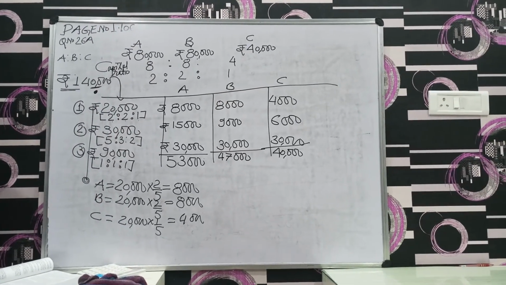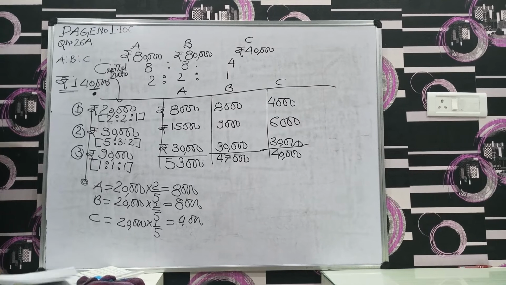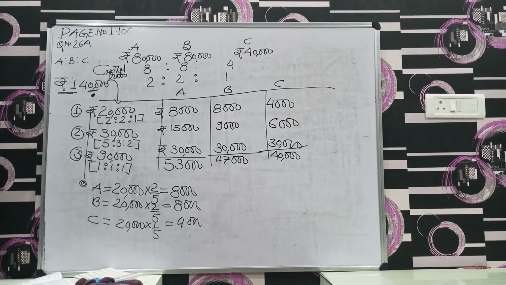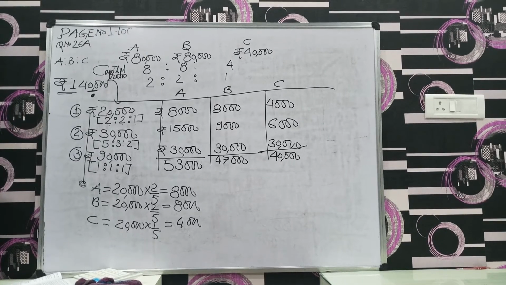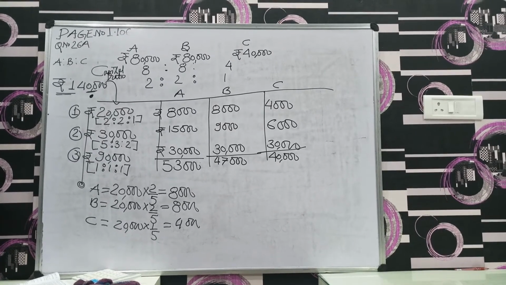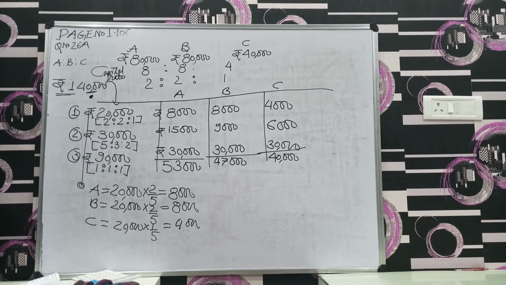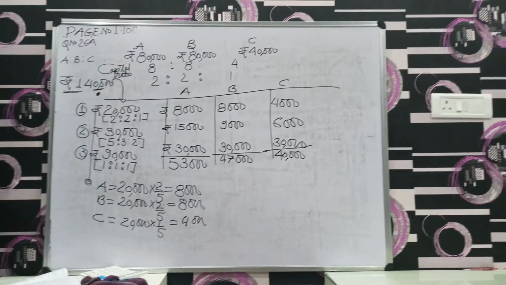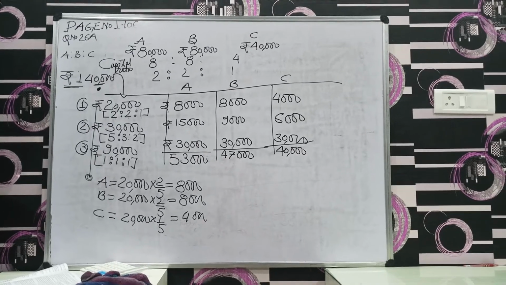Now you have to do question number 26b. I gave you some hints regarding that particular question. It is also the same. Here instead of A, B, C, X, Y, Z were partners in a firm having capital 1,80,000, 60,000.